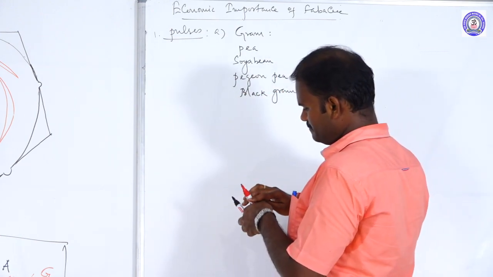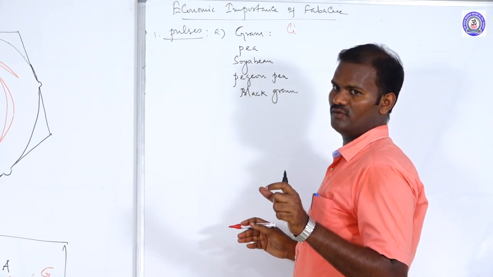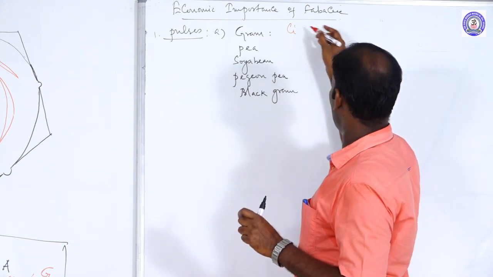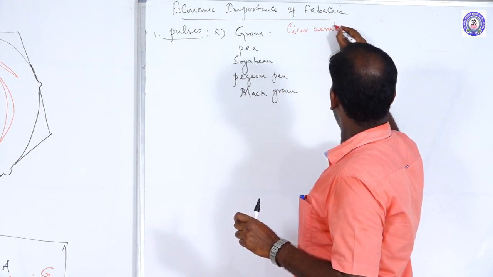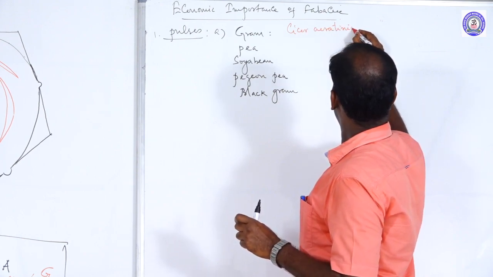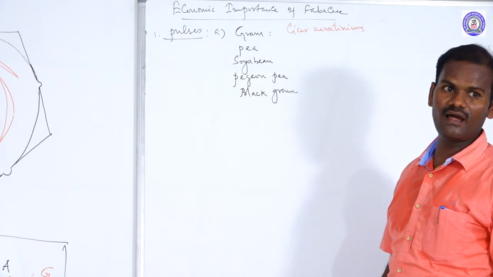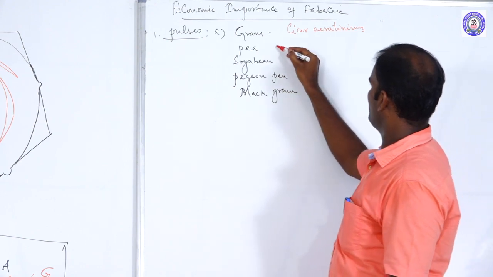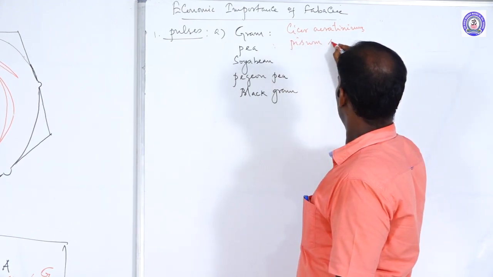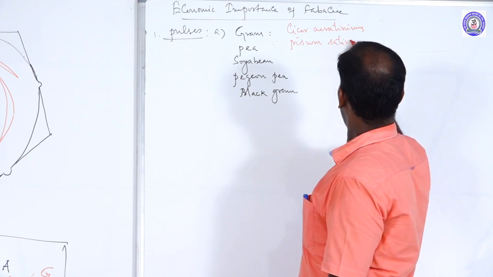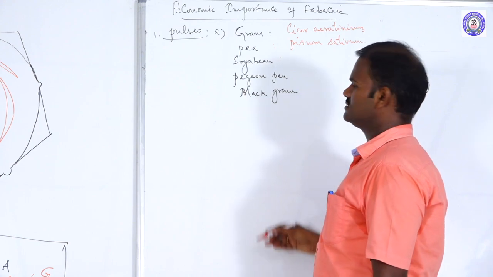What is the binomial name? Cicer arietinum. From the exam point of view, remember the binomial name is essential. It is the binomial of gram, also called Bengal gram, Cicer arietinum. Pea plant, Pisum sativum. Then the third one is soya bean.